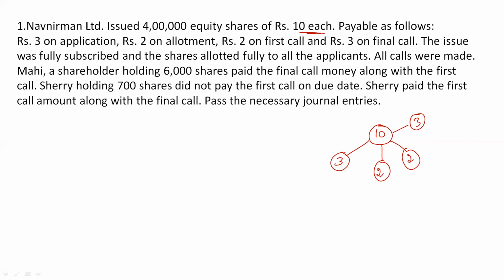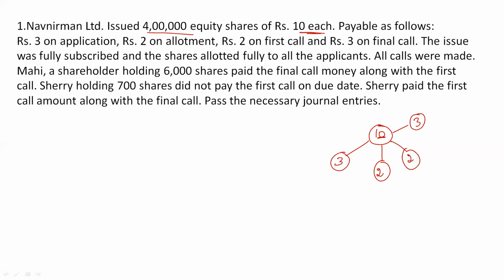The issue was fully subscribed and the shares were allotted fully to all the applicants. So there was no oversubscription and no undersubscription in this case. The company issued 4 lakh shares and the public subscribed for all the 4 lakh shares, and the allotment was made.